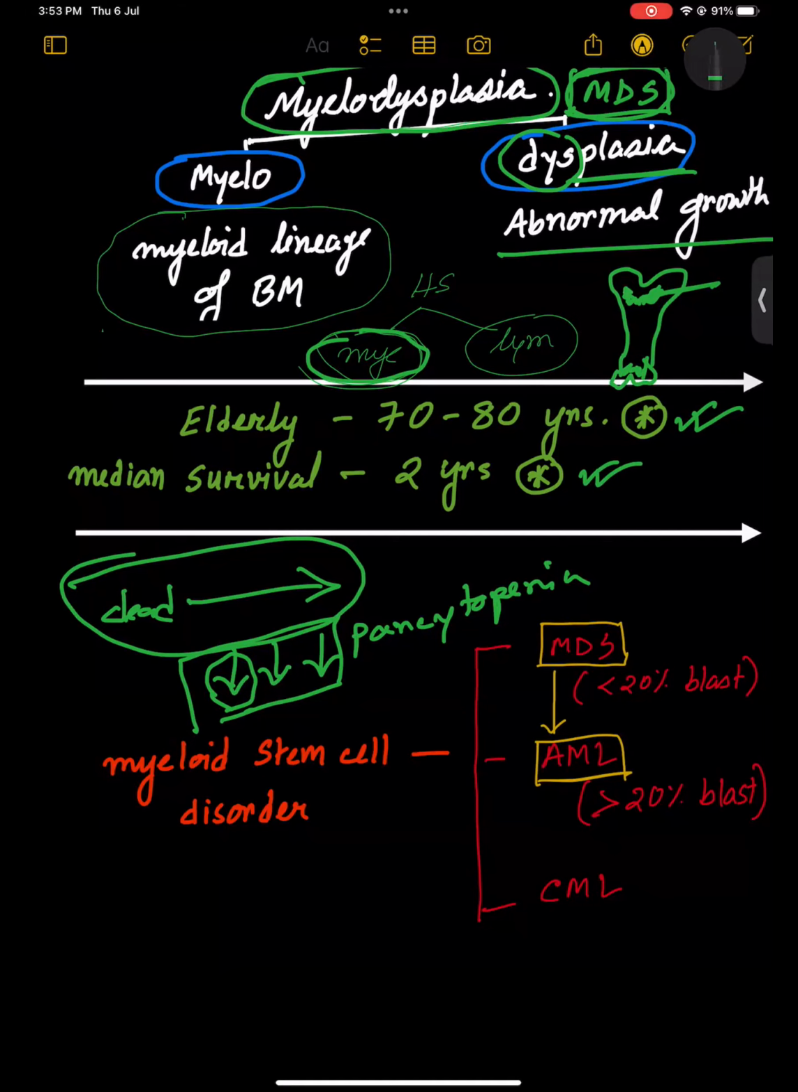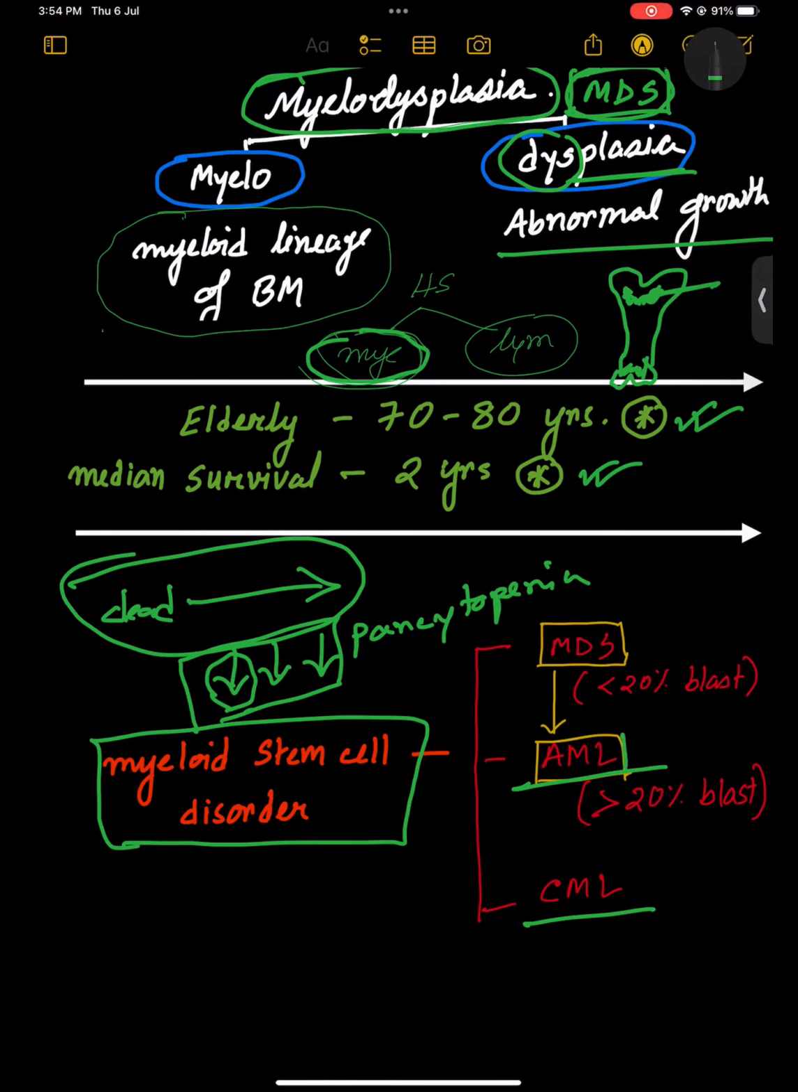Now, this is a myeloid stem cell disorder, I told you, right? Myeloid stem cell disorder could be AML or CML. What is the difference between this MDS and AML? Both can have blast cells. As we know, AML has more blast cells, right? So the difference is that in case of MDS, the blast cell count should be less than 20%. If it is more than 20%, that is already converted to AML.